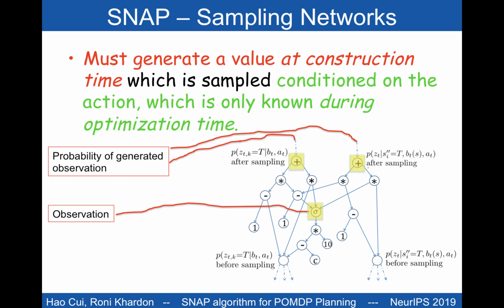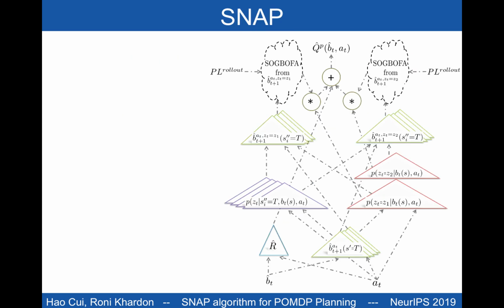When there are many observation values, we sample a few. The challenge is that we must generate a value at construction time, which is sampled conditioned on the action, which is only known during optimization time. Sampling networks achieve this and generate both the value and a node in the graph that calculates its probability to be used in other portions. And this is embedded in the large construction.